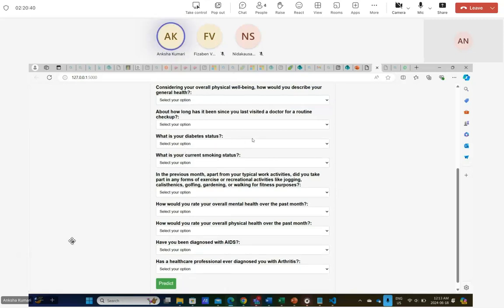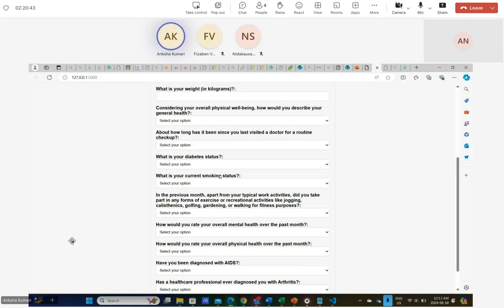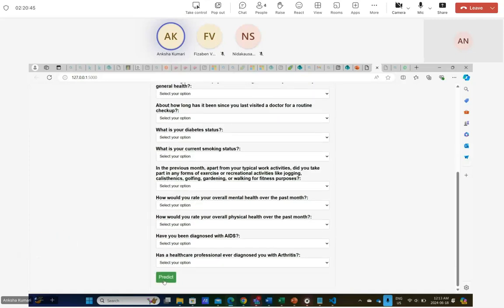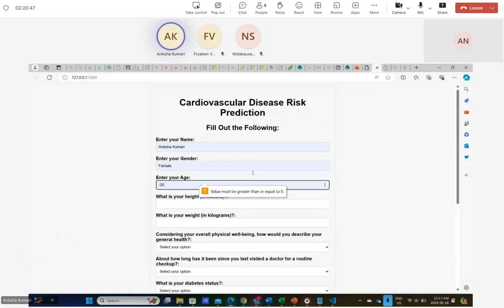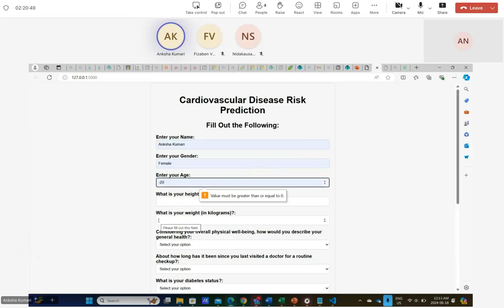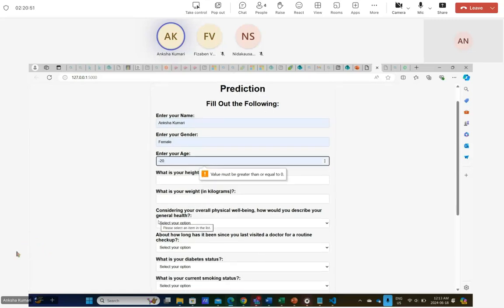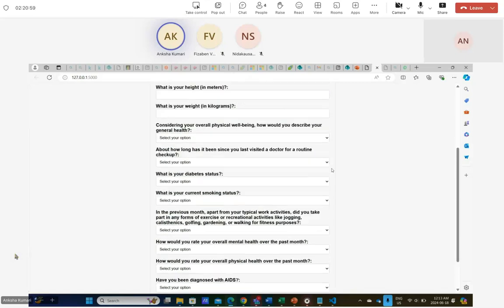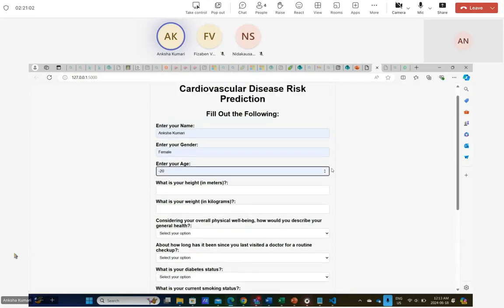These drop downs must be selected whenever the user wants to predict the disease. It will show that all the drop downs must be selected, and all the values should be there. So this is the user interface that I have created. So that's all from my side. Thank you so much.